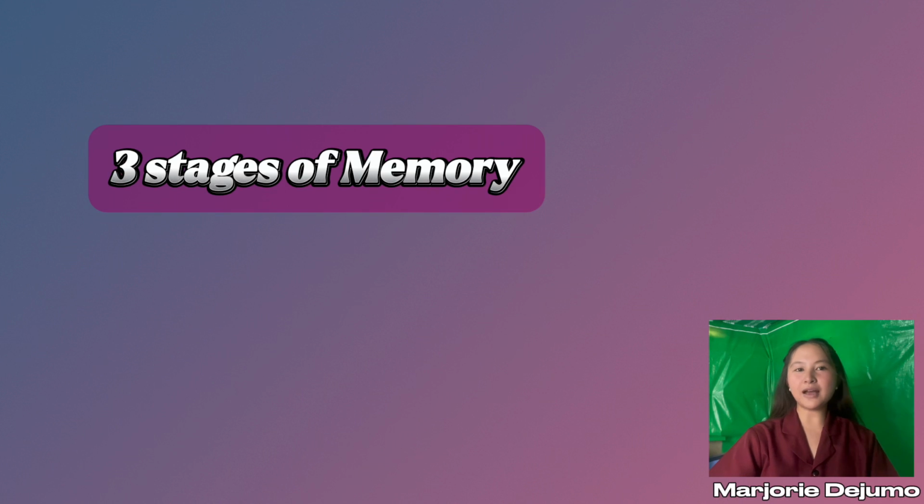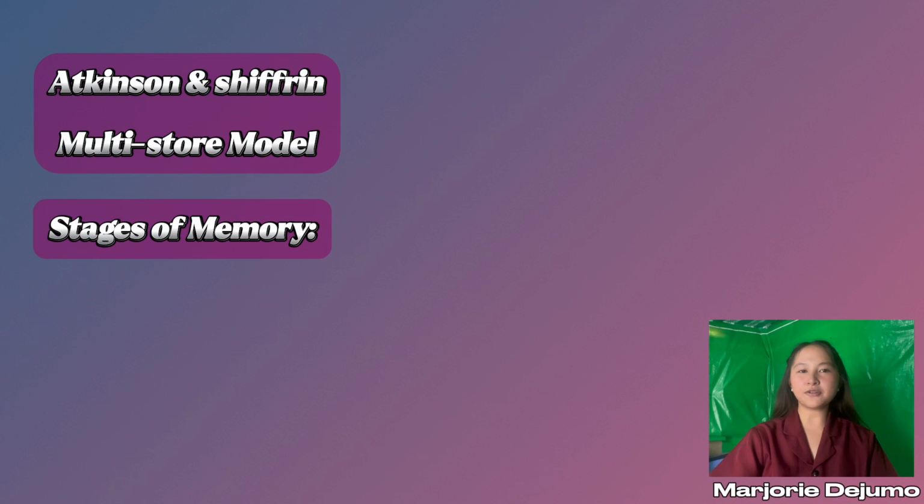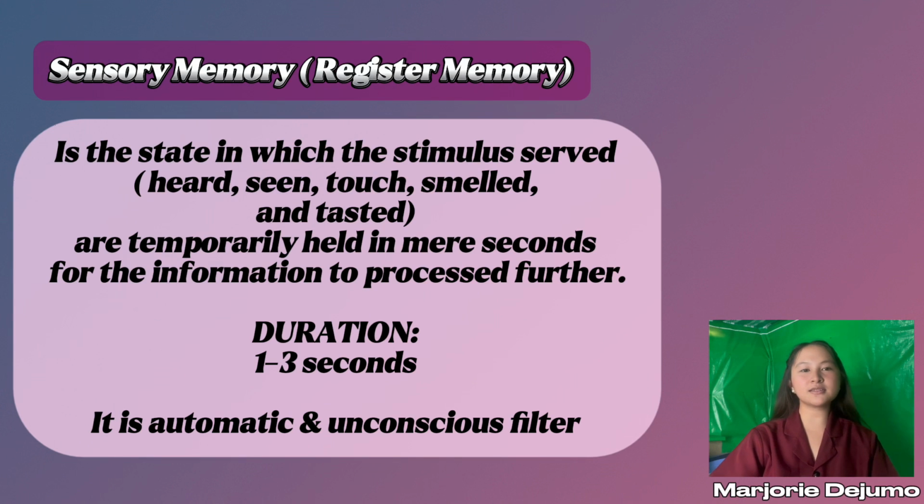Information passes through these stages of memory, so that we keep what we pay attention to, and the rest fades away. And this is the model of Atkinson and Shiffrin, the multi-store model of memory. The first stage of our memory is the sensory memory.